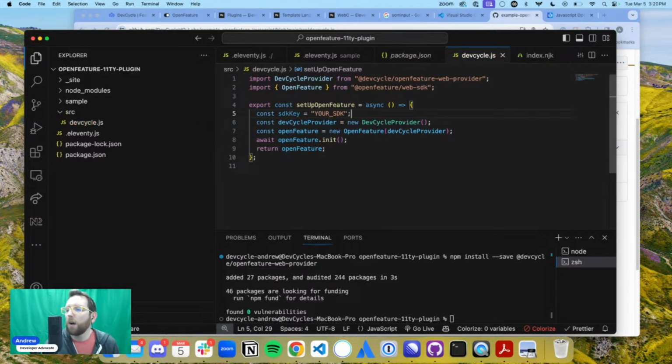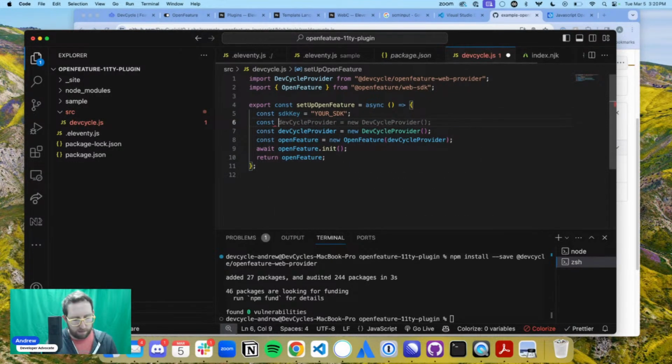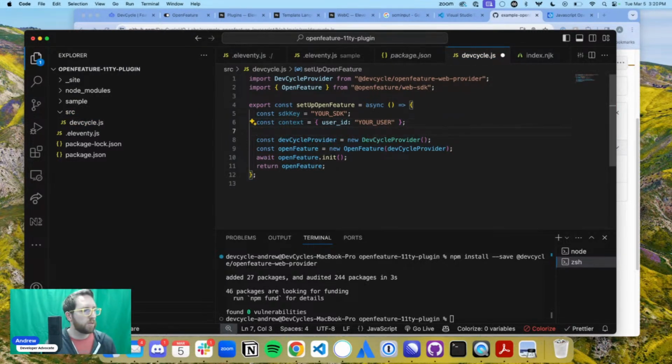All right. And now we're going to set a user context. We'll just call it context, and we're going to set this up as the basics that you need for DevCycle, which is user ID. Basically the context, if you haven't followed OpenFeature, is what you use to define your target, or for your targeting rules. So we're using user ID for this, and that's just one way to do it.